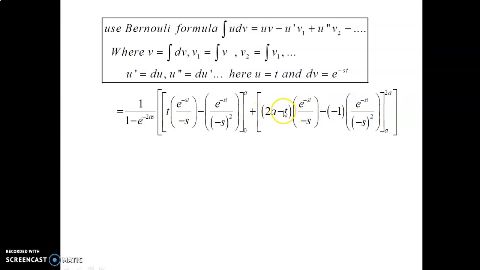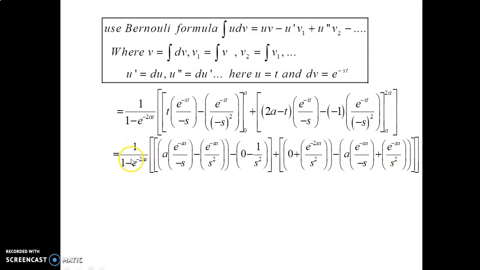Plus the second integration part, where we take u equal to 2a minus t and dv equal to e power minus st. So u is fixed, 2a minus t, v is e power minus st divided by minus s, minus the differentiation of 2a minus t, which is minus 1, and the integration of this term is e power minus st divided by minus s the whole square. The second integration part is over, with limit a to 2a.